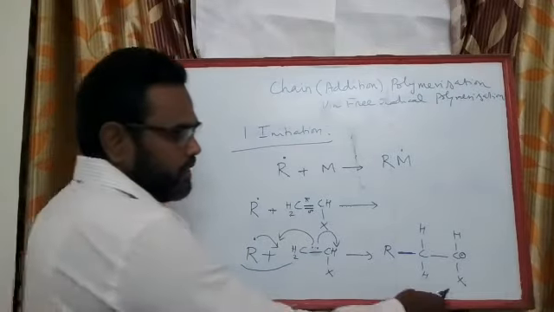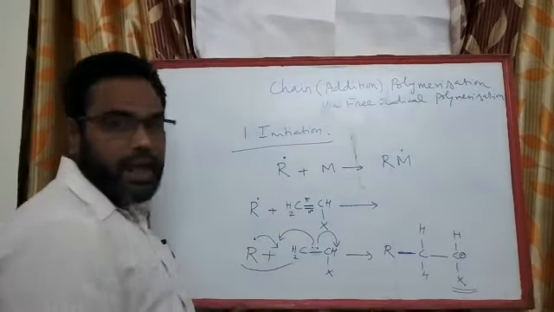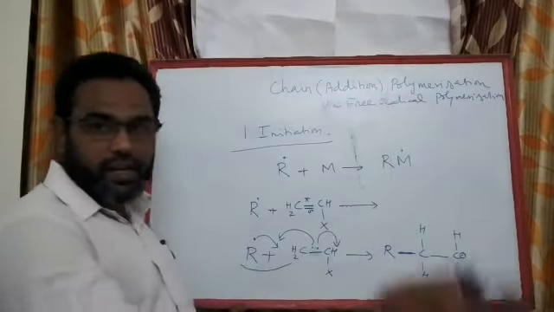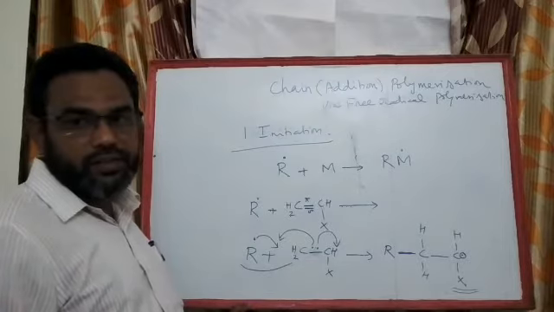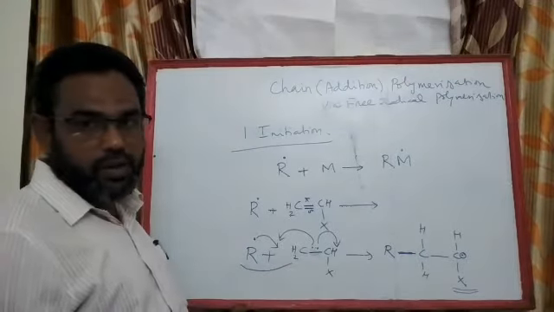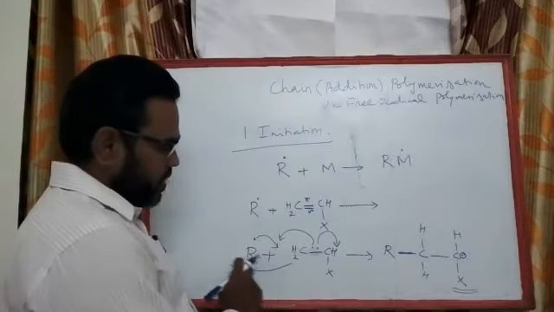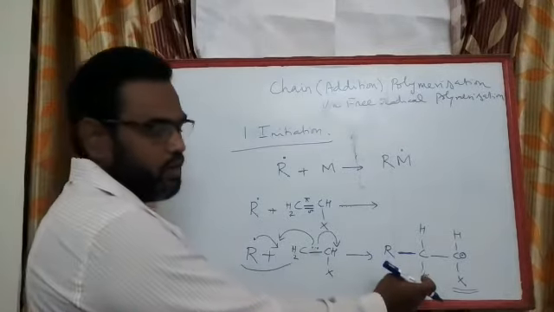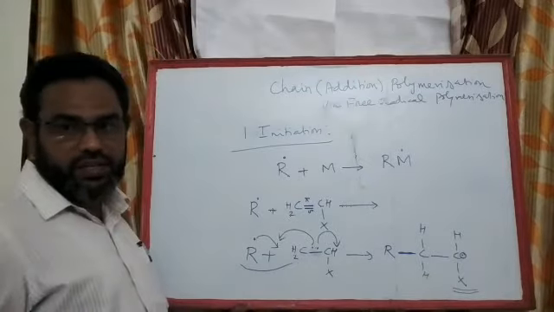Okay. Now this becomes an active part, and this is capable of initiating another chain, or capable of reacting with another monomeric molecule. So this first step of attacking of the free radical on the monomeric species, okay, is called the initiation reaction.